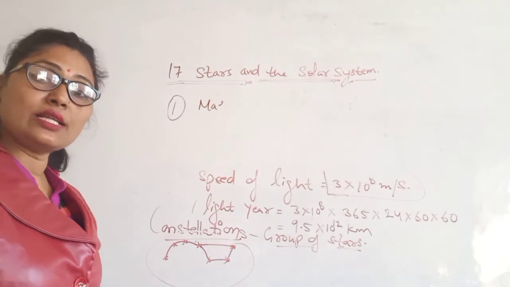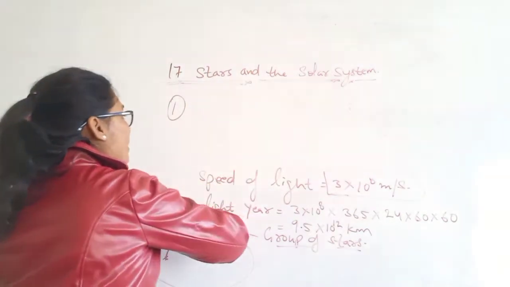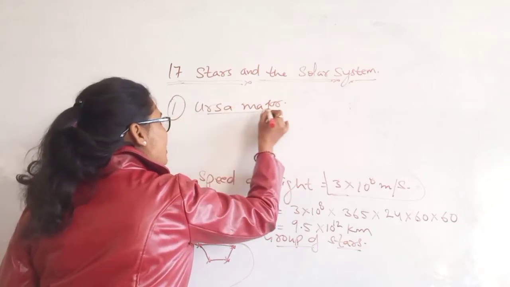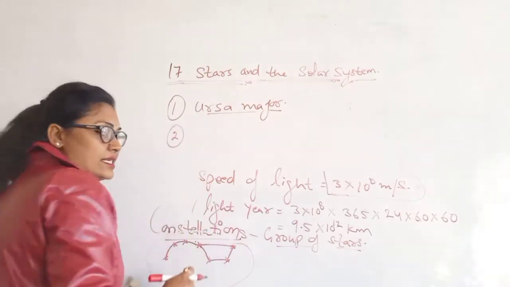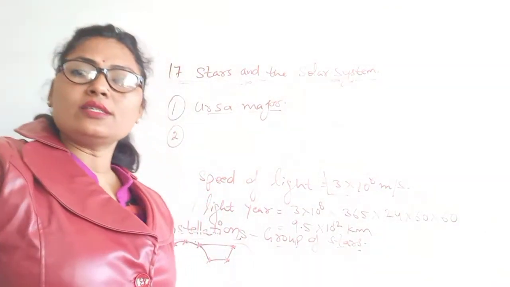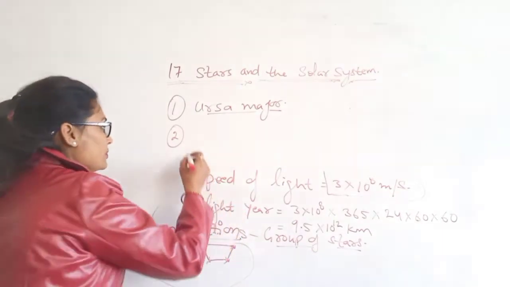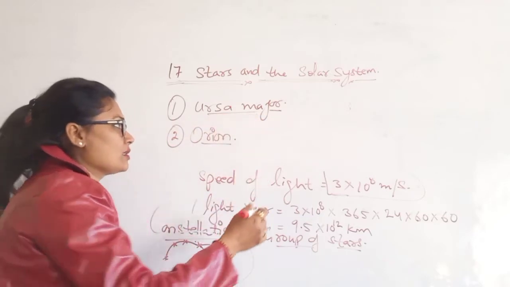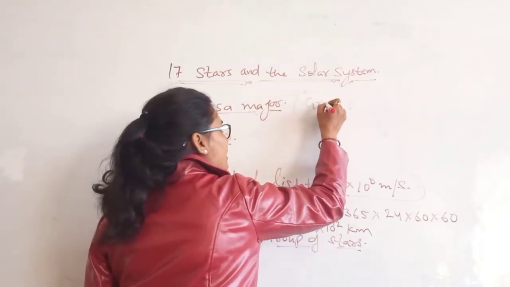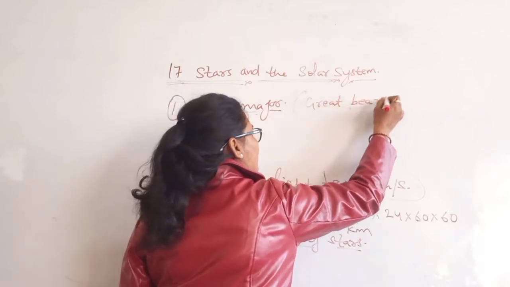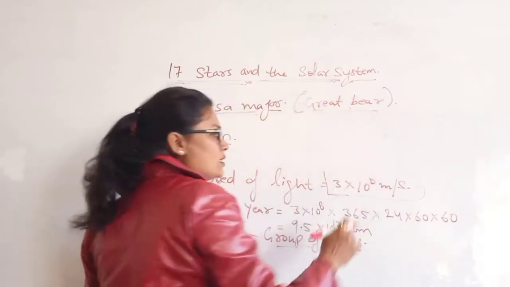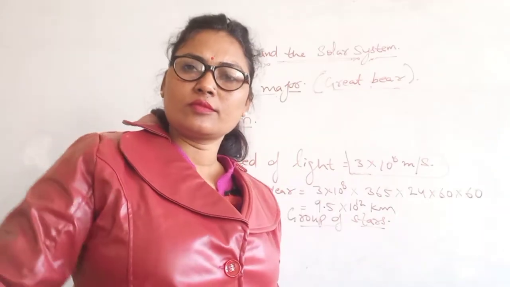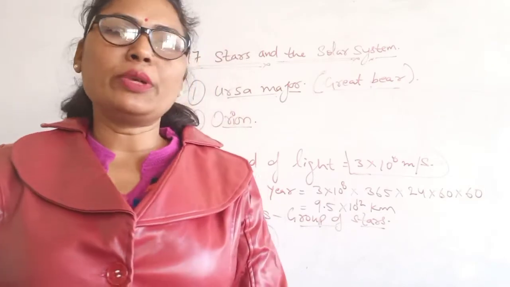First is Ursa Major, also known as Great Bear or Big Dipper. Second, we can take another one, that is Orion. Orion is also known as Mriga.